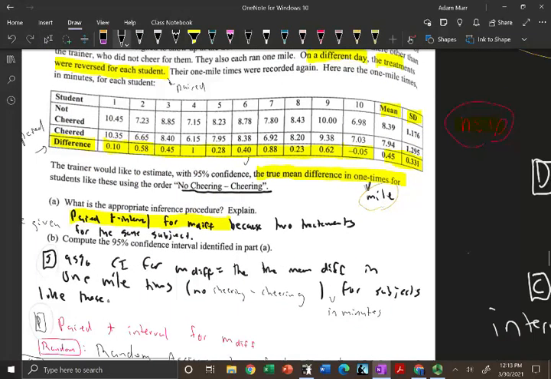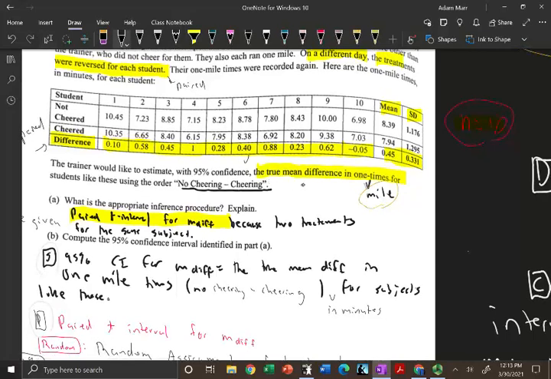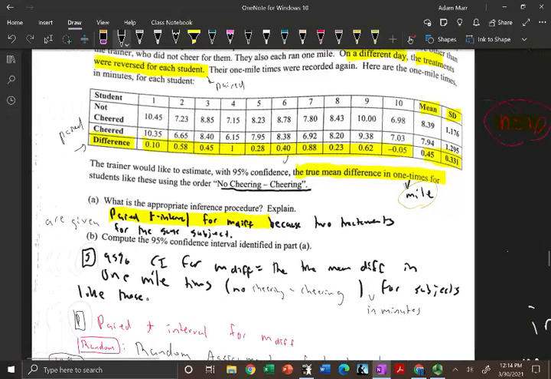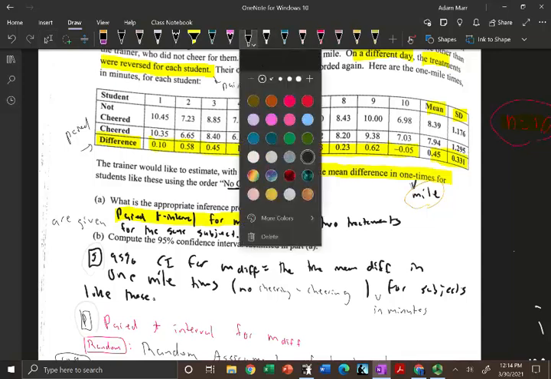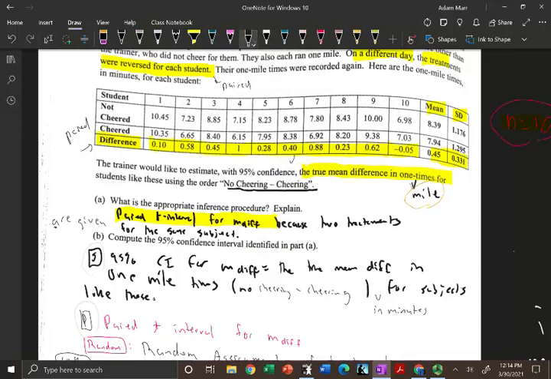Okay, now the trainer would like to estimate with 95% confidence the true mean difference in 1 mile times, for students like these, using the order no cheering minus cheering. What is the appropriate inference procedure? So we said it's a paired t interval for mu diff because 2 treatments are given for the same subjects. 2 treatments are given for the exact same subject right here. Okay? 2 treatments are given for the same subject.